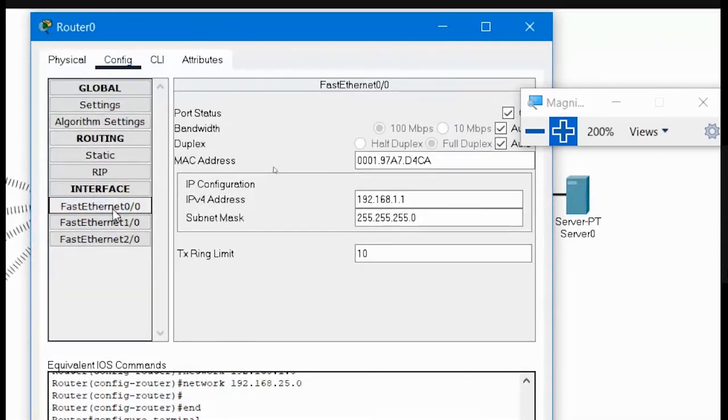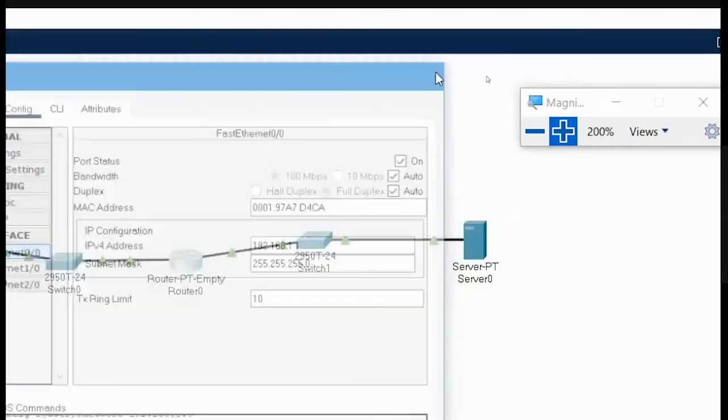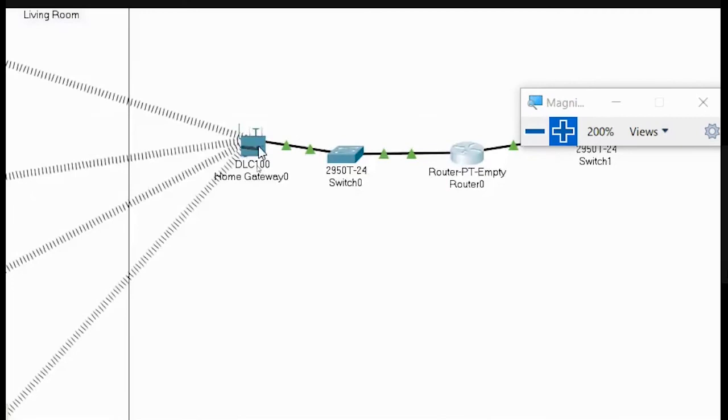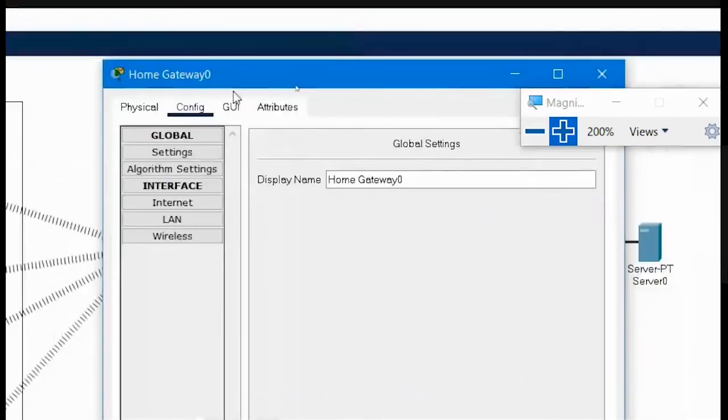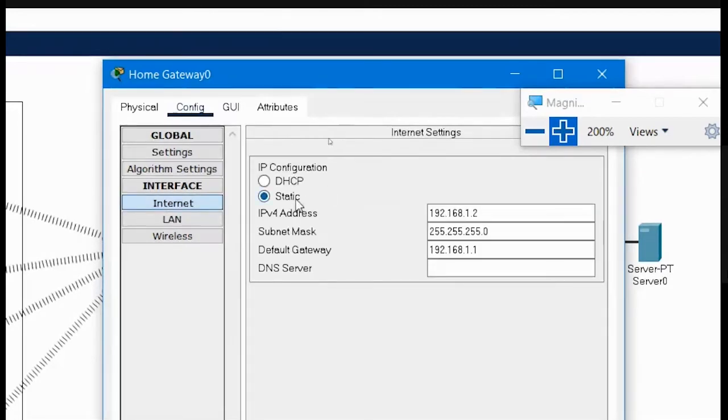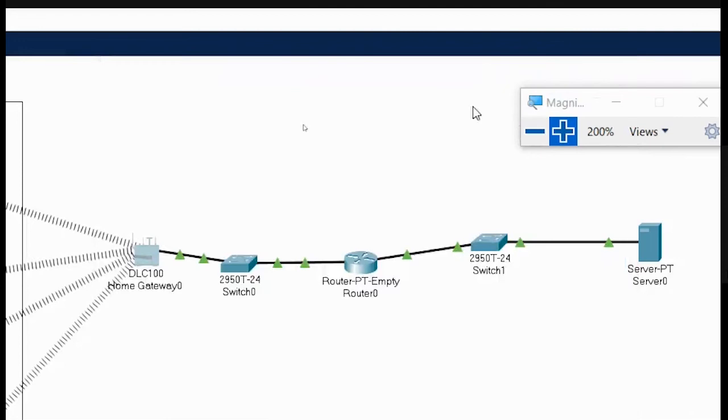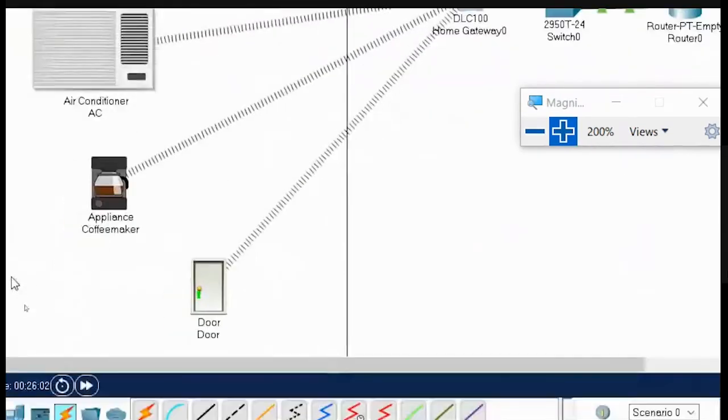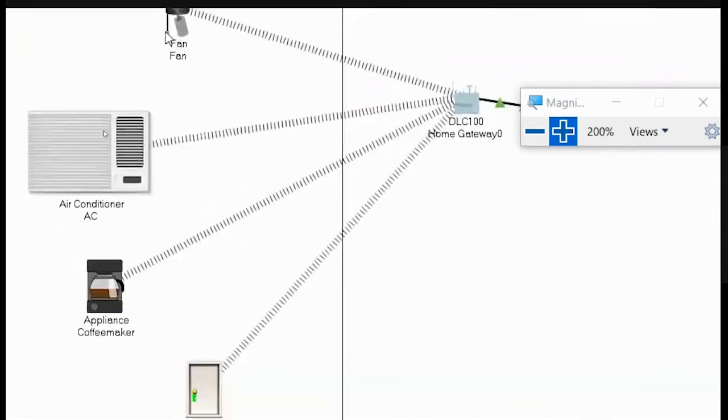In the home gateway you have to do a little bit of change. Here in the internet we have made it static. This is in the home gateway. Okay, so we have already connected these devices.